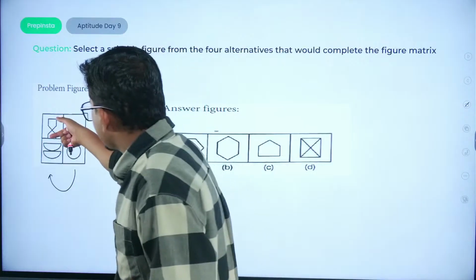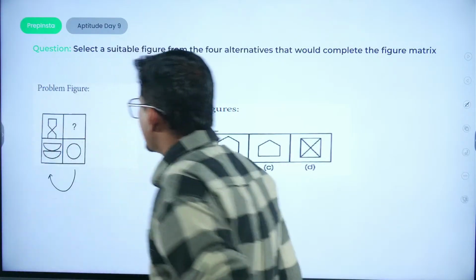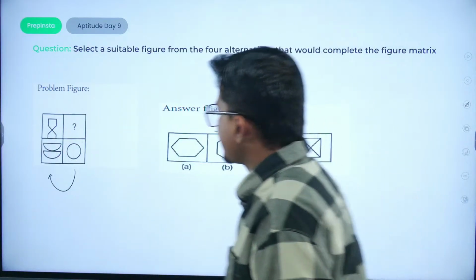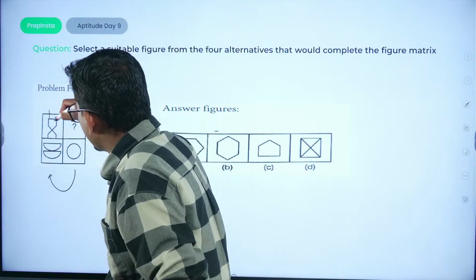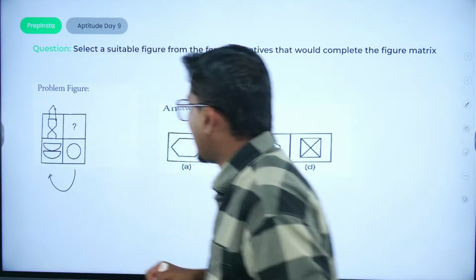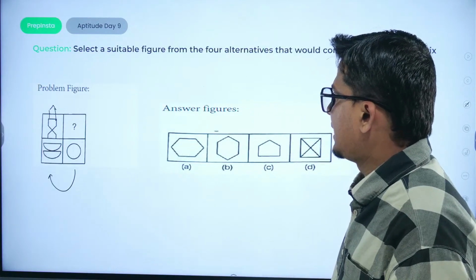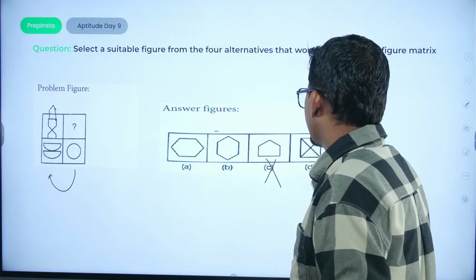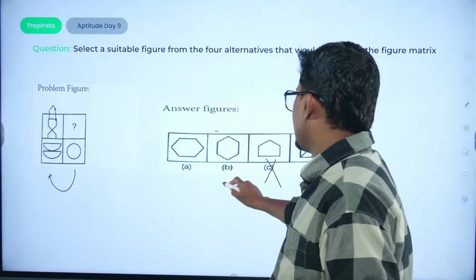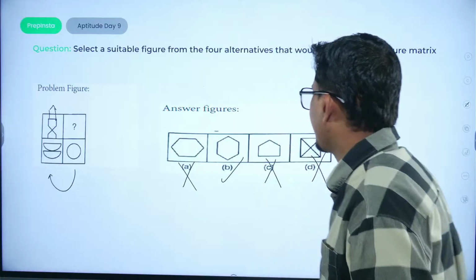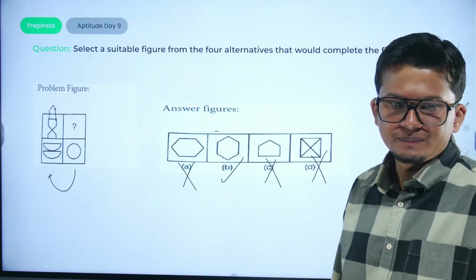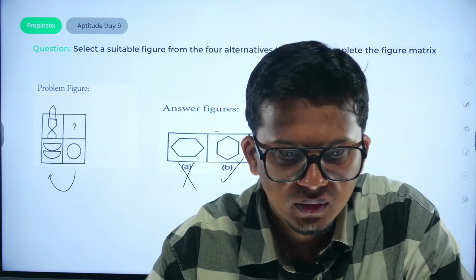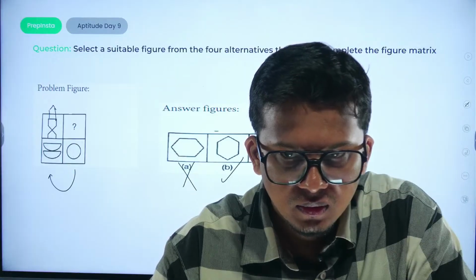What if we just add these two diagrams? तो यहाँ से क्या मिल जाएगा तुम्हें, कुछ ऐसा डायग्राम मिल जाएगा. It would be something like this. So ideally we are getting a hexagon, right? So this option would be eliminated, this would be eliminated, this would be the only option, that is option number B. ठीक है, option number B.